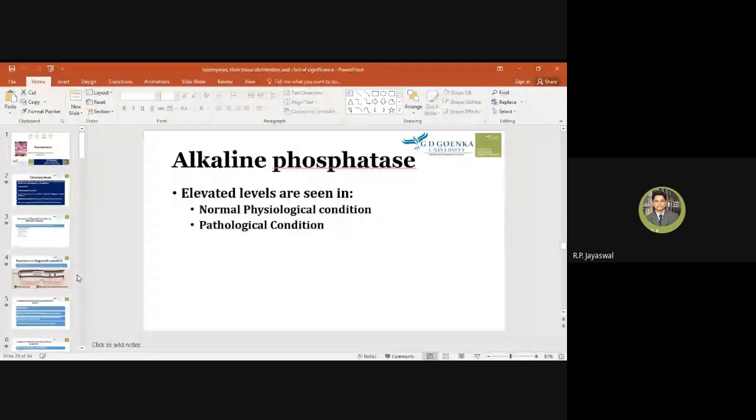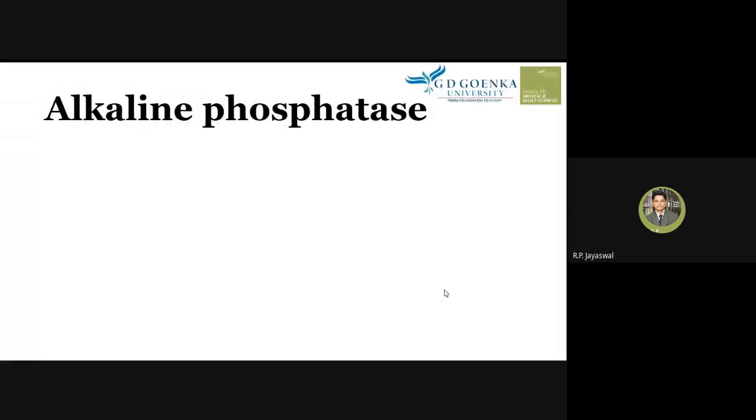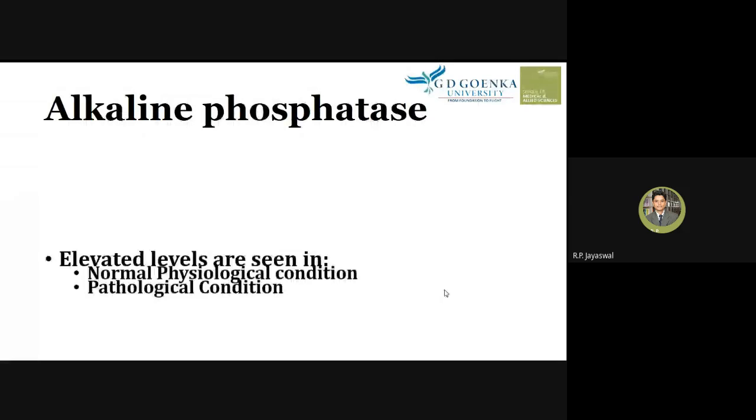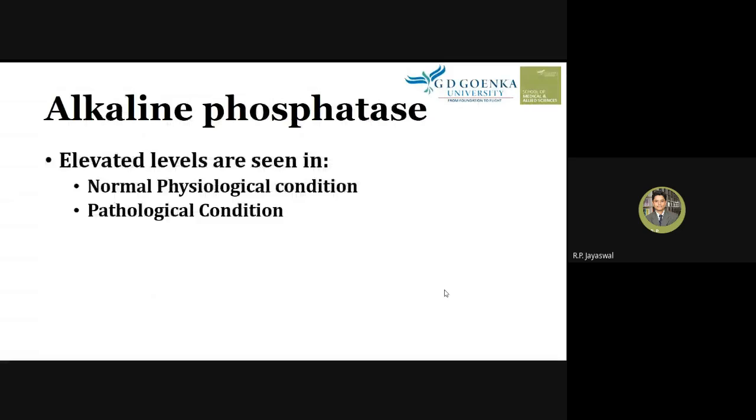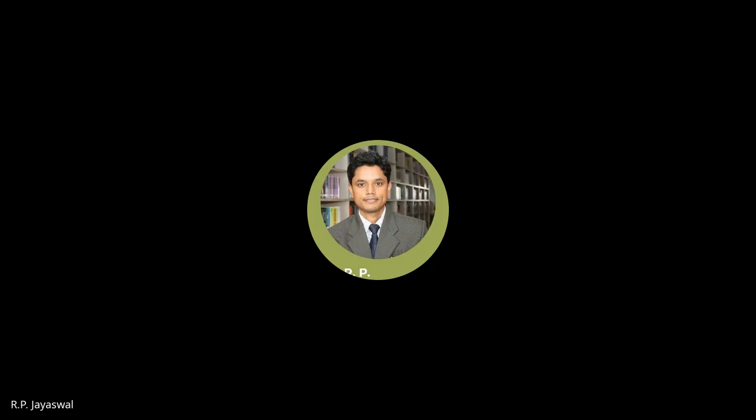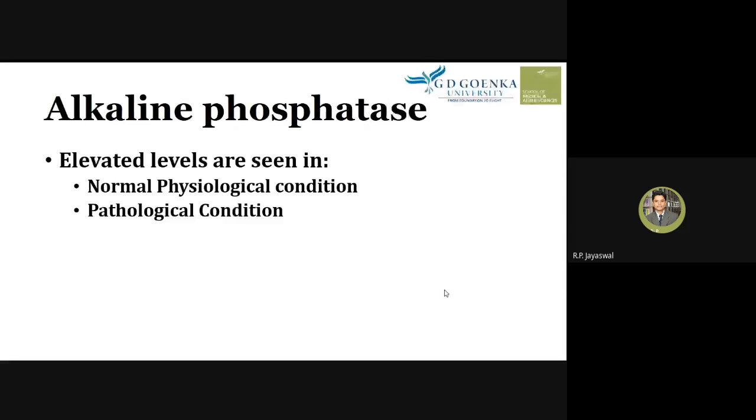And today we will study alkaline phosphatase. In alkaline phosphatase, what we need to know is that it is elevated in two conditions. One is a normal physiological condition, another is a pathological condition. So there are two conditions in which we can observe the elevated level of alkaline phosphatase in the blood.